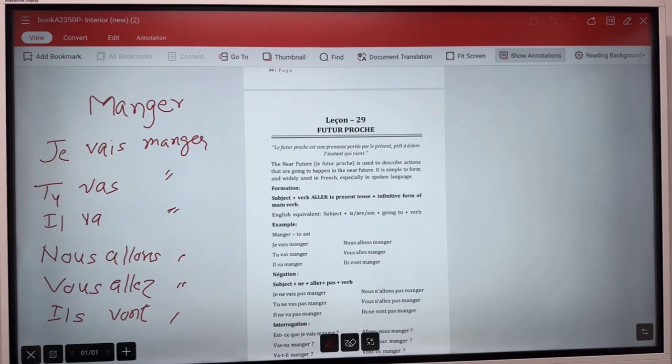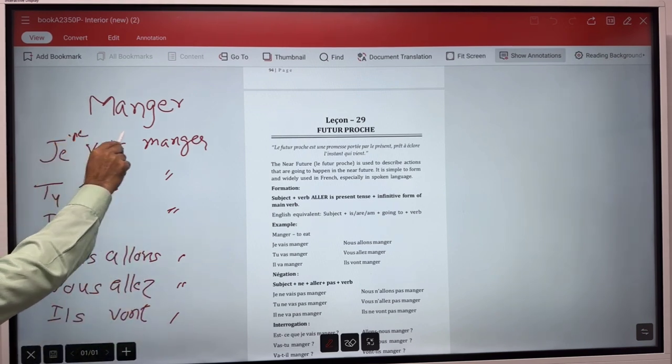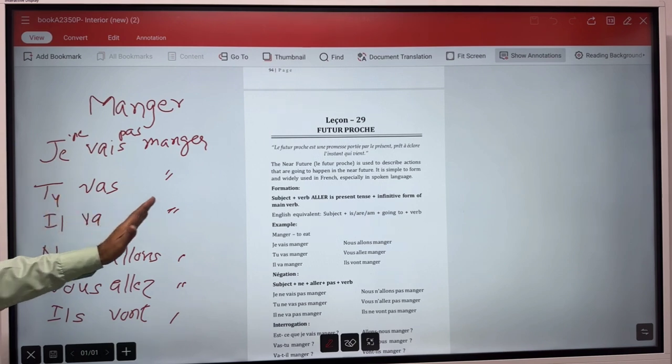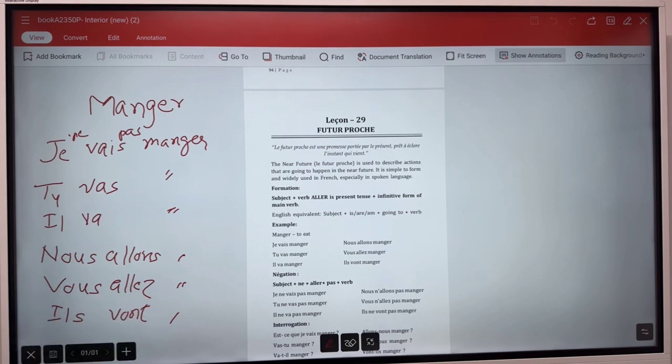If you want to make it negative, just put ne here and pas here. Je ne vais pas manger, tu ne vas pas manger, il ne va pas manger, nous n'allons pas manger, vous n'allez pas manger, ils ne vont pas manger.